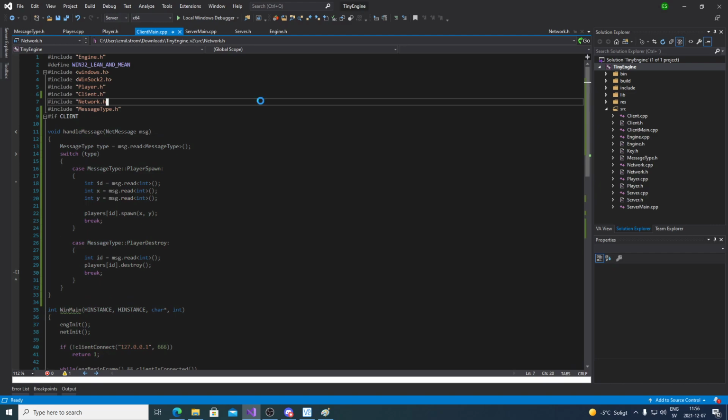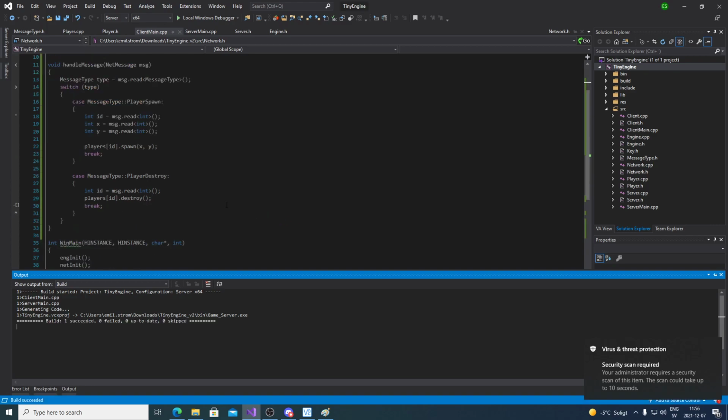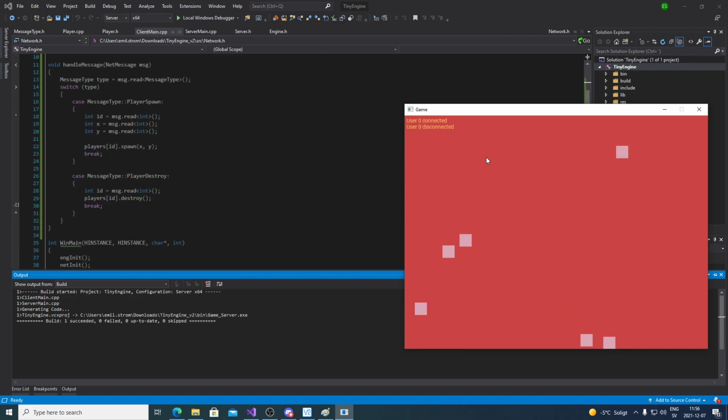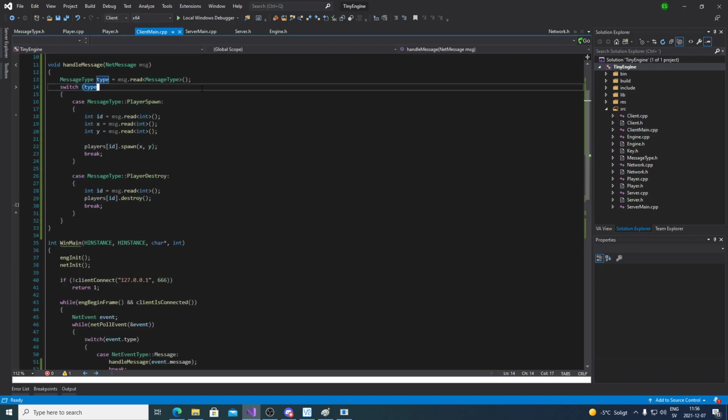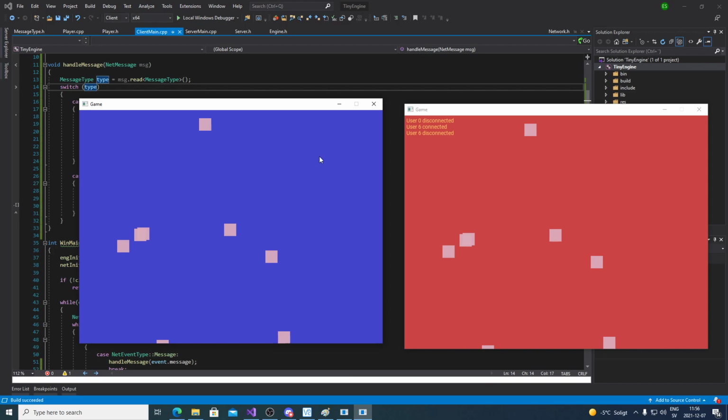So let's try it. So I'll bring up the server. There it is. So people are joining in, so you can see that there's a bunch of players being spawned. Ah, user 0 disconnected, and you saw that his player went away. Of course, I'm on the server, so it's gonna look correct for me no matter what. So I'm just gonna start up a client to see if it looks similar there. So there's a bunch of people in here being all ruckus, doing ruckusy things.